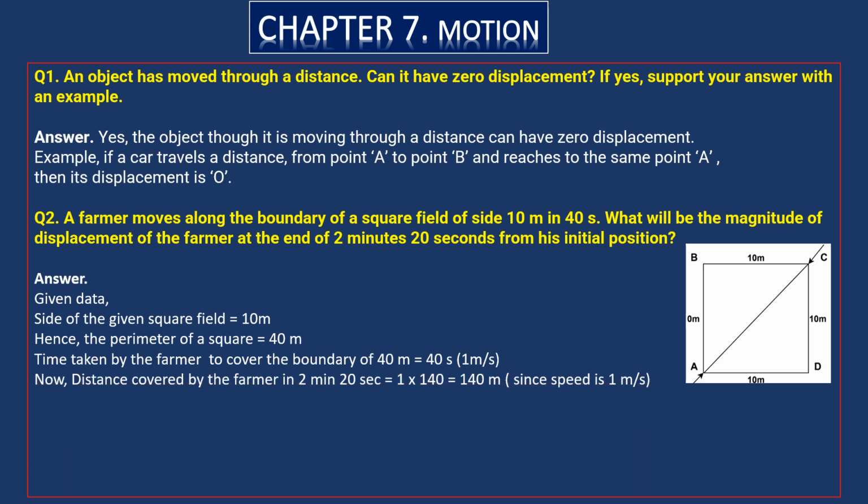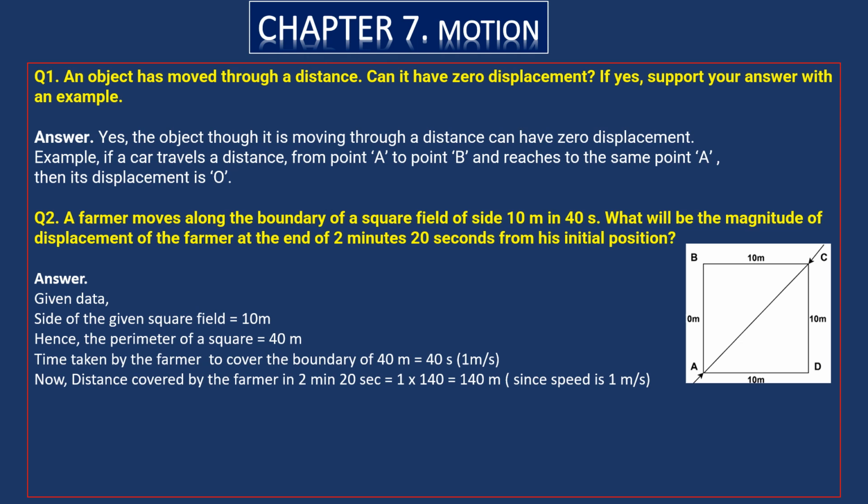Now, the distance covered by the farmer in 2 minutes 20 seconds. That's exactly 140 seconds: 2 minutes is 120 seconds, and 20 seconds more, so 140 seconds. And his speed is 1 meter per second. To cover 140 meters he has taken 140 seconds, since his speed is 1 meter per second.